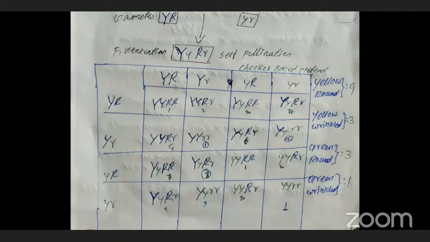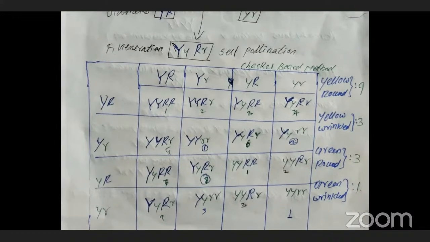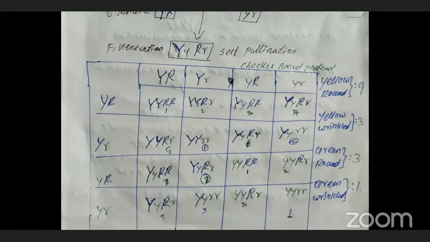So here we have to calculate. I explained the dihybrid using the checkerboard method. First, we must identify the phenotypic characters. How do we identify them? First, we must write the dominant character. Which one is dominant? In color, yellow is the dominant one; in shape, round is the dominant one. So first we should write yellow color, and second the round shape.